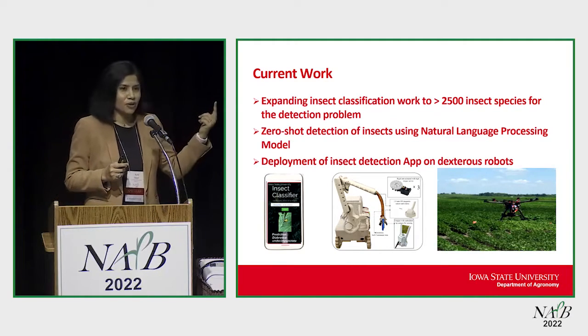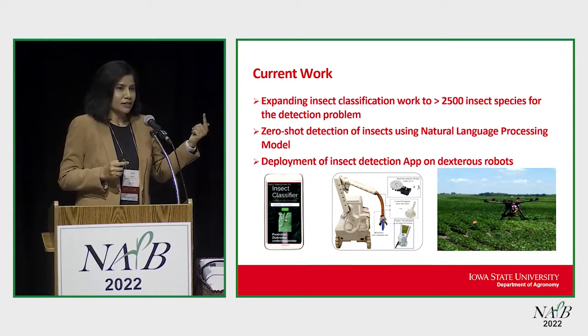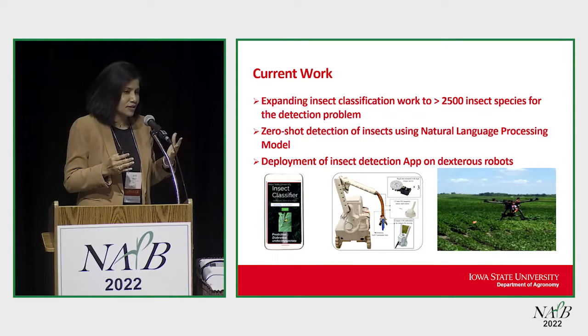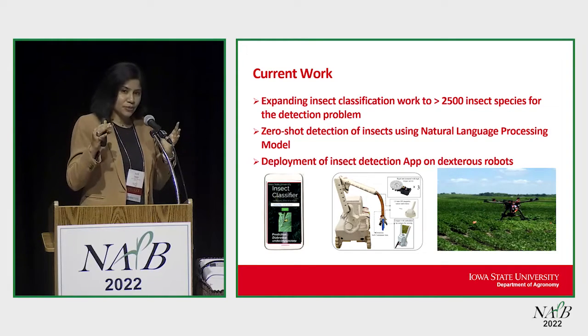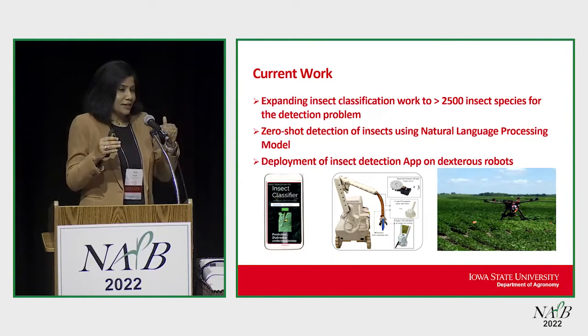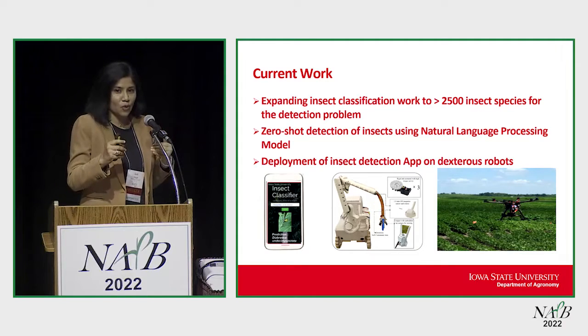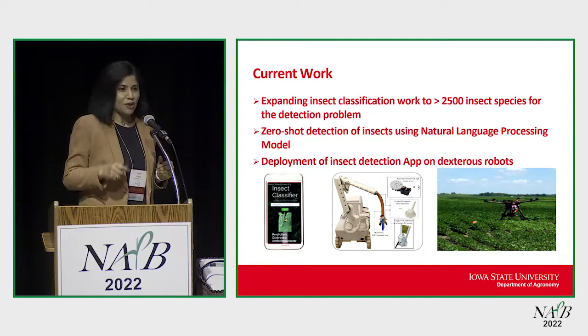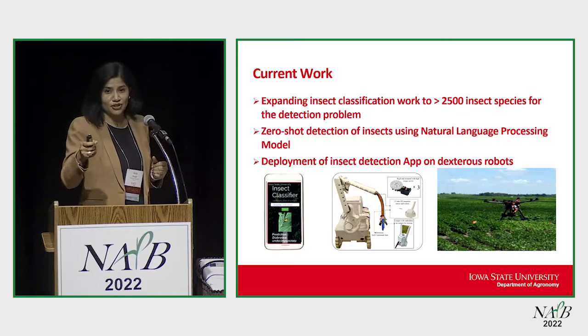And one thing I forgot to tell, that we also added this, to increase the trust, what we call uncertainty quantification or out-of-distribution detection, so that when we are testing it on something like a glass or water, then it says, hey, I'm uncertain, and that way it is increasing the trust of the app.